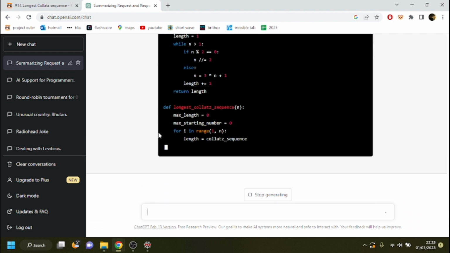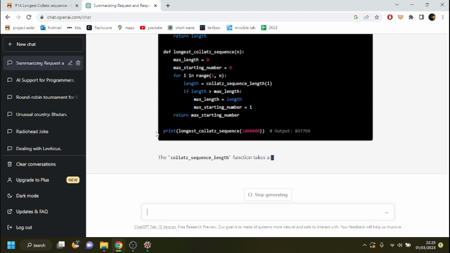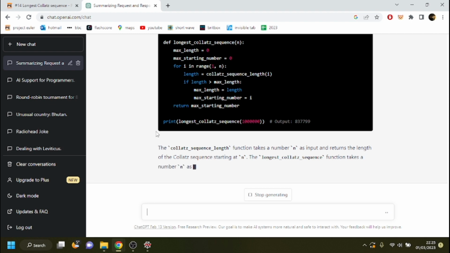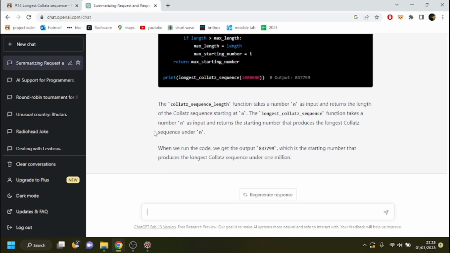This time the code looks pretty good. And it's explaining in very good English what it's doing. There we go. But this is the brute force solution. So again, let's see you solve this using a quicker method.